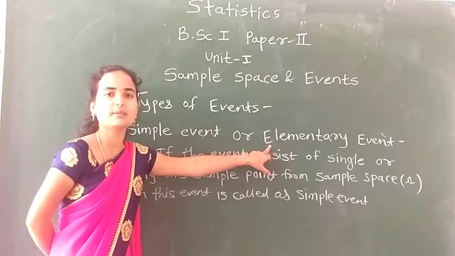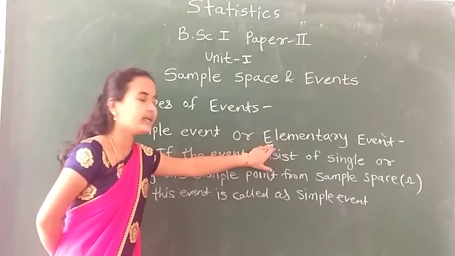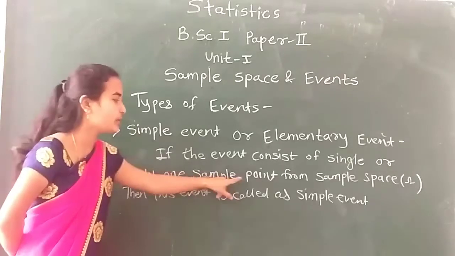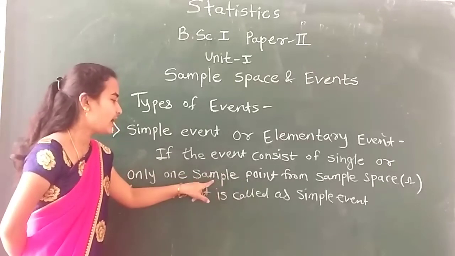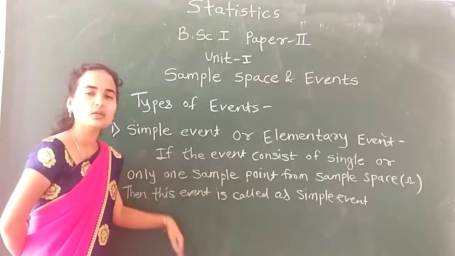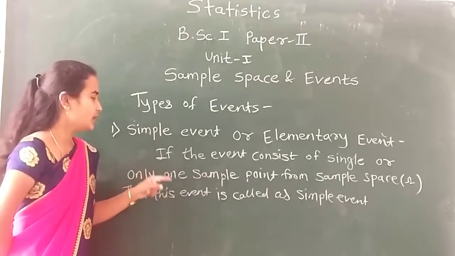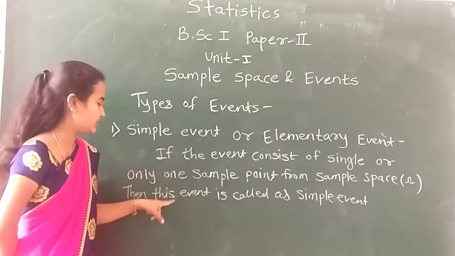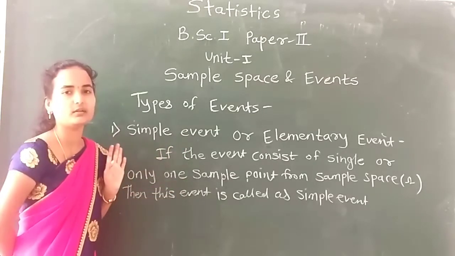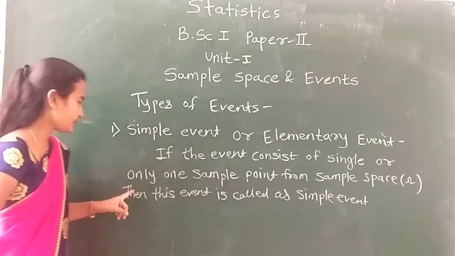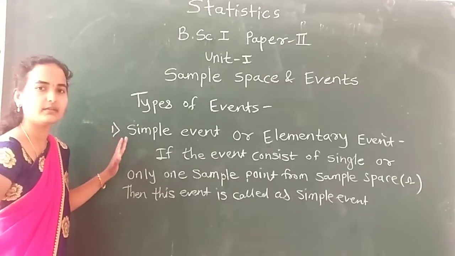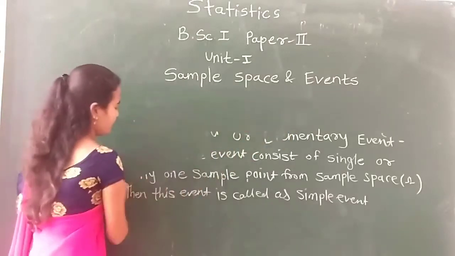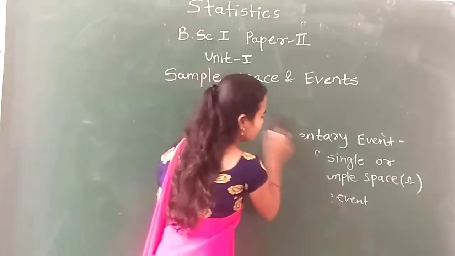This is called a simple event or elementary event. Why is this called an elementary event? Because this event consists of only one sample point. What is a sample point? A sample point is an element of your sample space omega. If the event consists of only one sample point, then it is called a simple event or elementary event. See one example of this event.